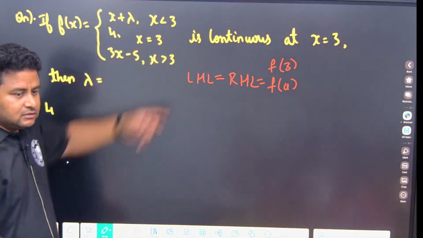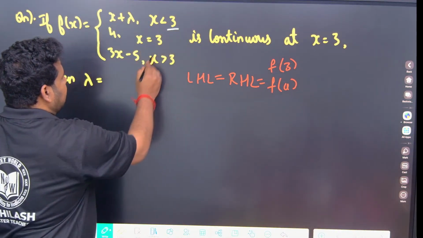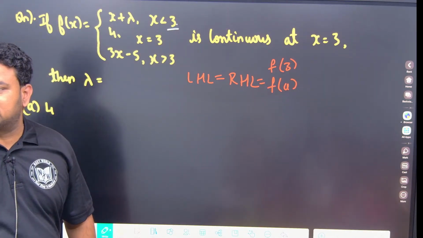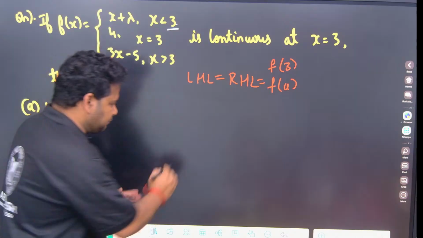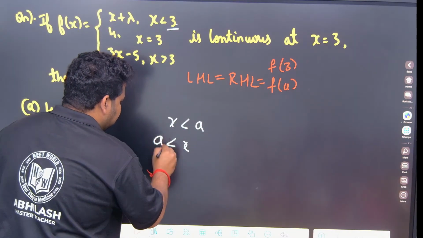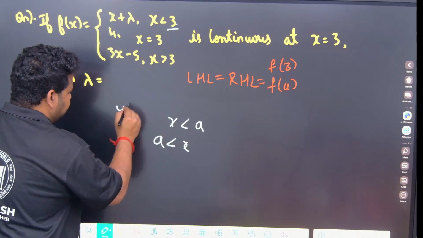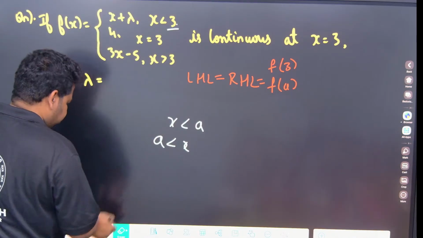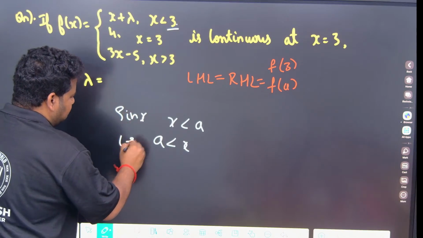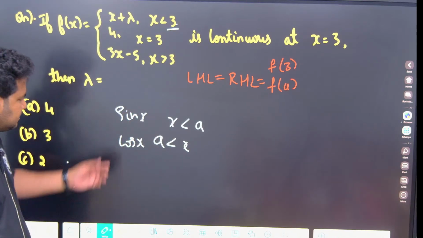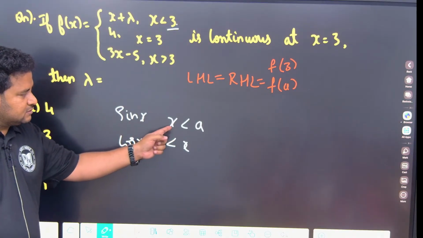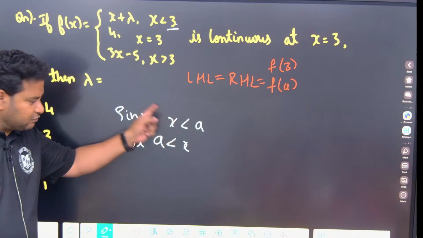Now see here, this 3 and this 3. See here, x is less than 3 means you should take x tends to 3 minus. Suppose I write x less than a here, and x greater than a. Suppose we have a function like y square, or some function like sin x here and a function like cos x there. So what happens here is, for LHL what will you take? X is less than a means for that one you will take LHL.